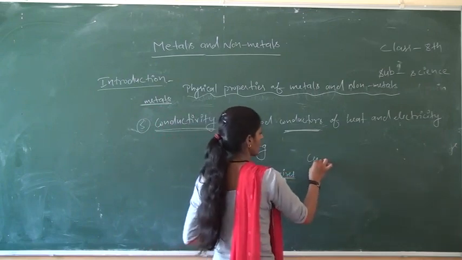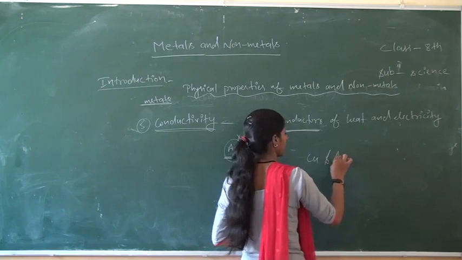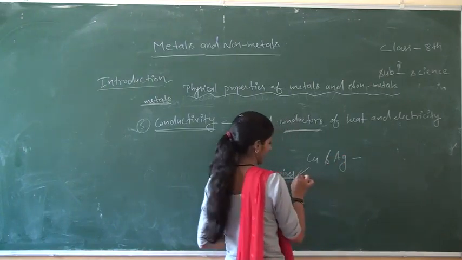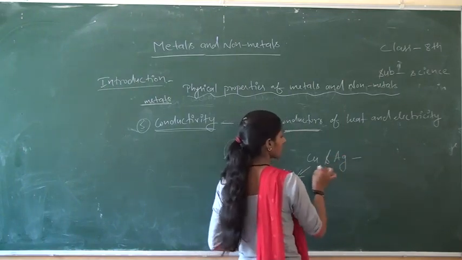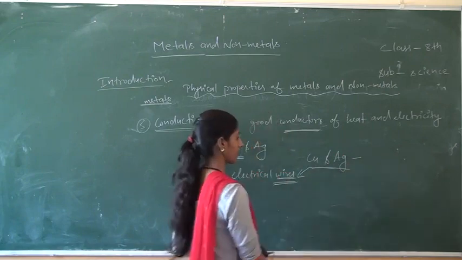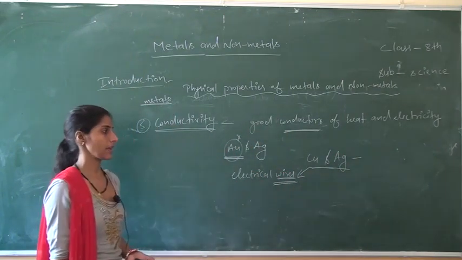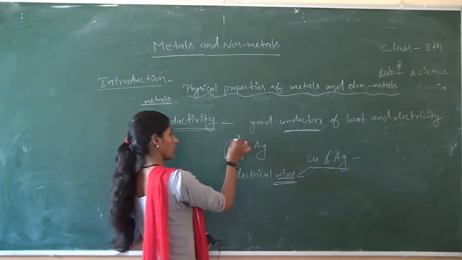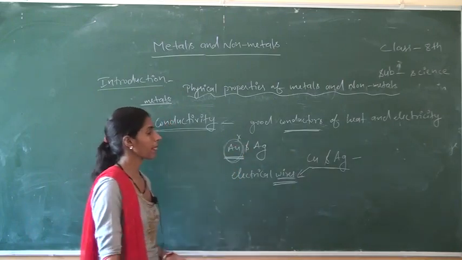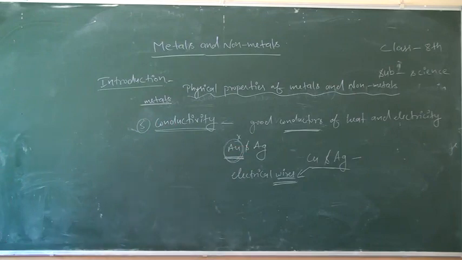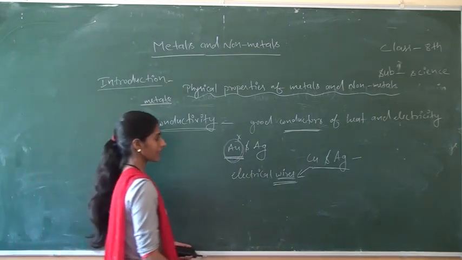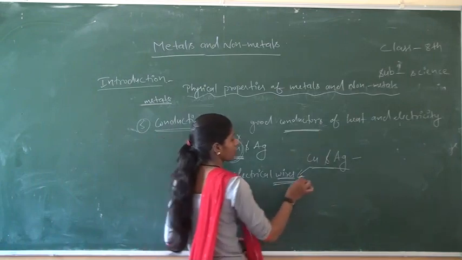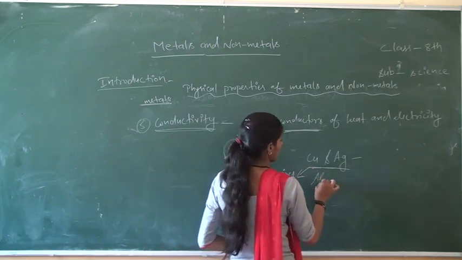We use copper and aluminium in making electric wires because they are not so expensive as gold.